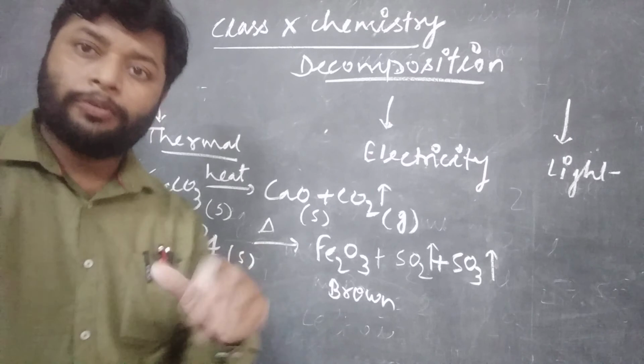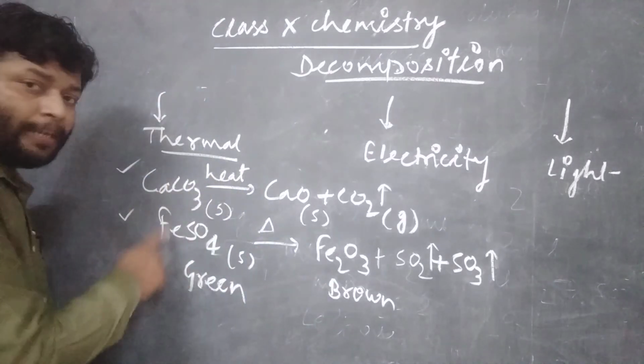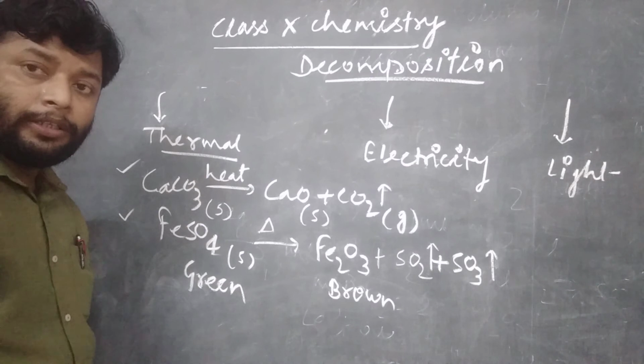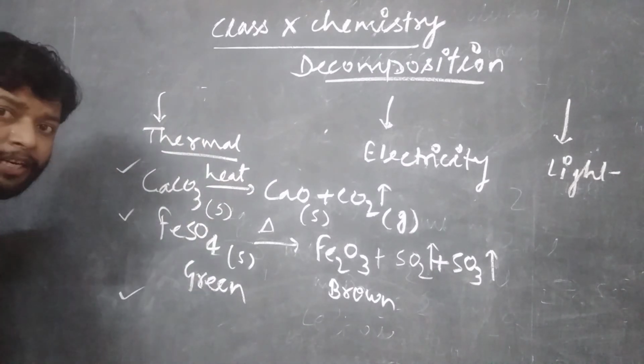We have some more examples in your syllabus. The two examples I have given here. Now the third example is lead nitrate.